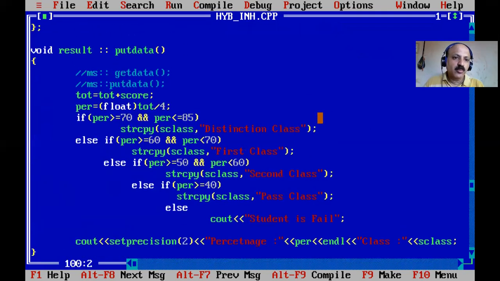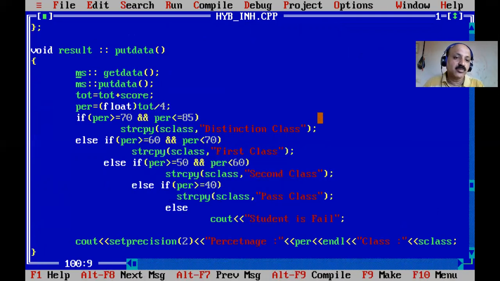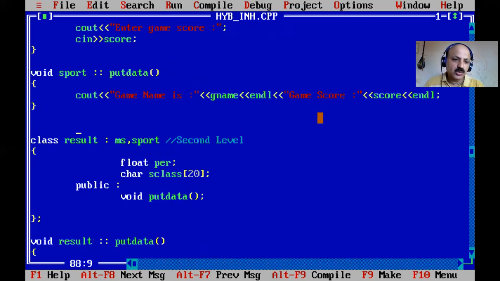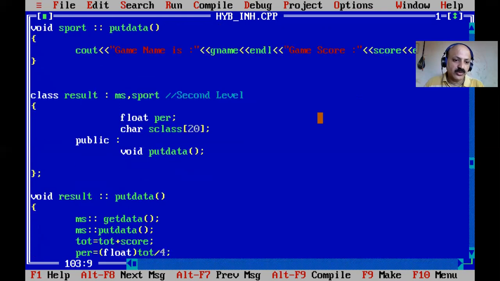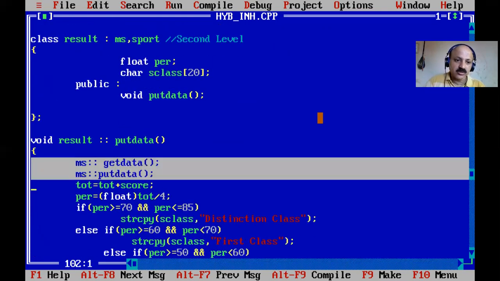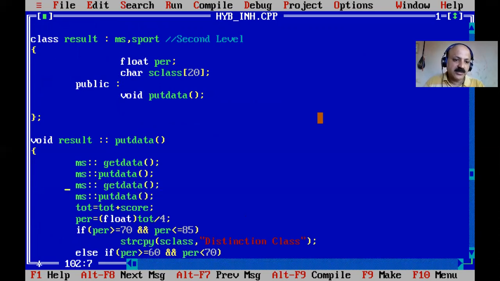So here I again open the comment line, so that all the two functions are called. First we can call get data and put data, but now there are two classes. First is the result class, which comes into the mark sheet, and then sport. So we can also copy these two here, because we can call the sport also. Okay, so first we can call get data.